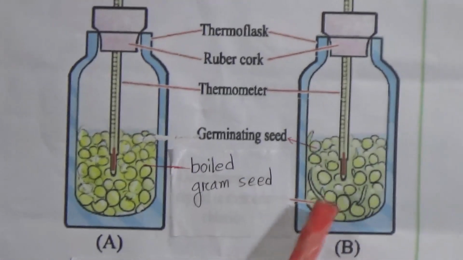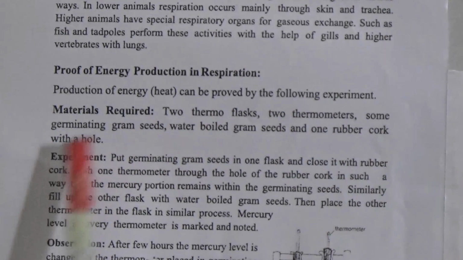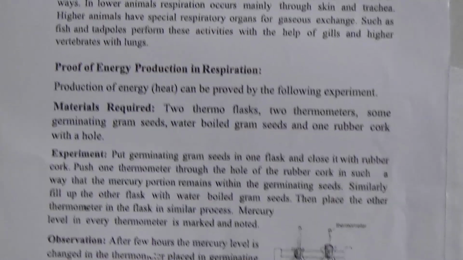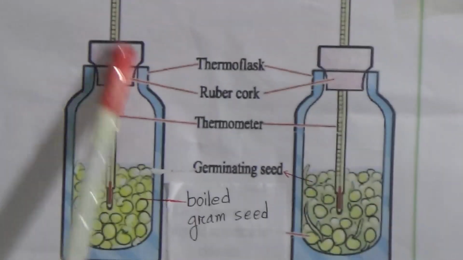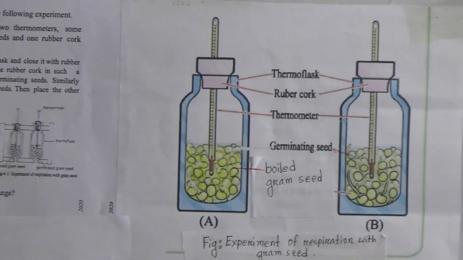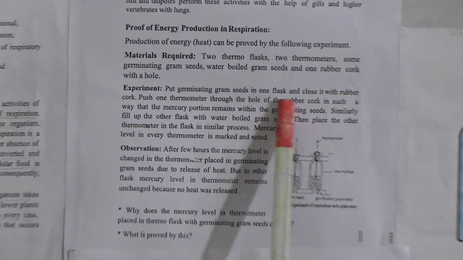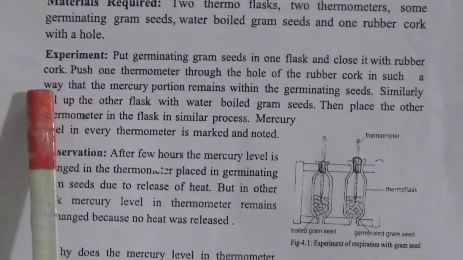Some germinating gram seeds, this one is germinating gram seed, and water-boiled gram seed, and 1 rubber cork with a hole. Now the experiment. Put germinating gram seeds in 1 flask and close it with the rubber cork.